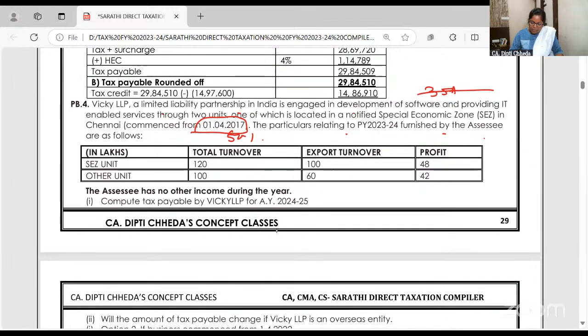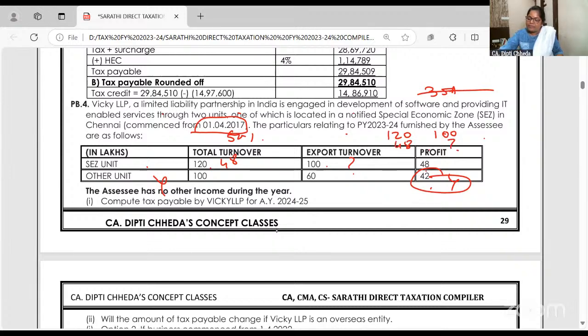ठीक है. Leave the other unit aside, we will directly take its profit. Other unit, no deduction. SEZ total turnover 120, export turnover 100, total profit 48. Can we calculate what is the export profit? Total turnover 120, export turnover 100, total profit 48.